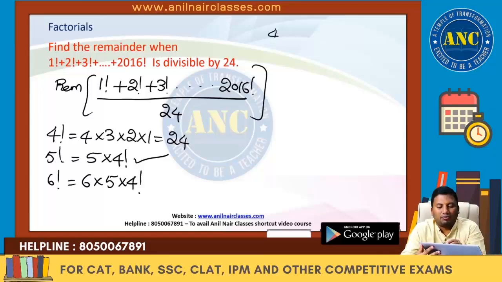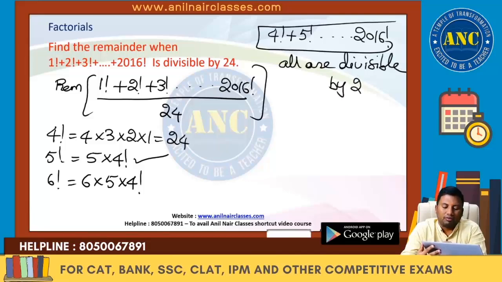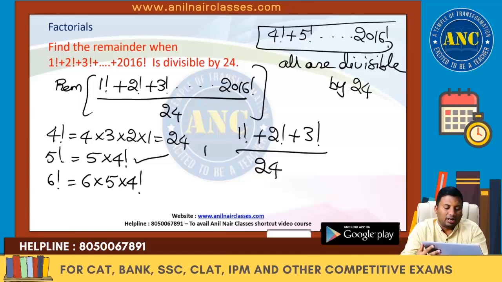That means from 4 factorial till 2016 factorial, all are divisible by 24. So the case that is left is 1 factorial plus 2 factorial plus 3 factorial divided by 24. I hope the idea is clear.